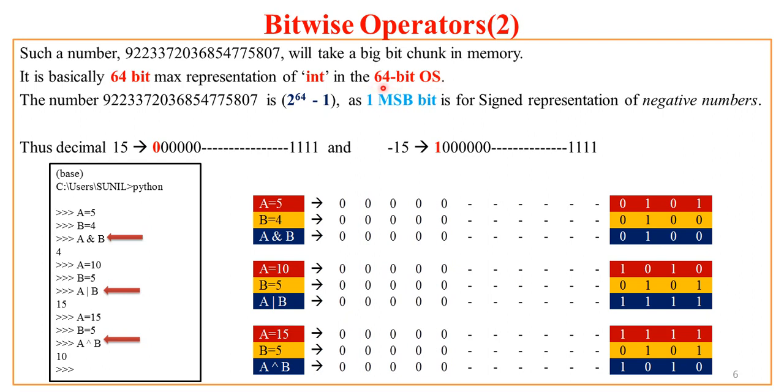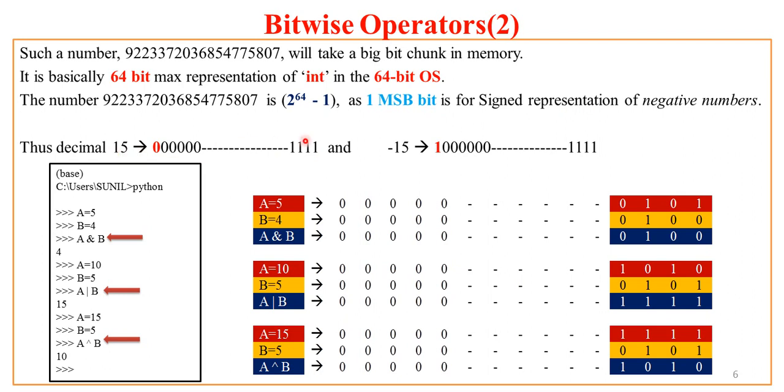As my operating system is 64-bit, integer representation will also be 64-bit. That's why I have this long number, which is nothing but 2 raised to power 64, minus 1. Why minus 1? Why not 2 raised to power 64? Because 1 bit is reserved for the sign representation of negative numbers. If I say minus 5 and 5, they have the same bit representation, that is 101. But for minus 5, the MSB of the bit representation will be 1, indicating that it is not 5, it is minus 5. So that's why there is a reserved 1.